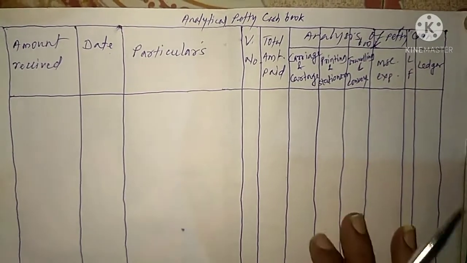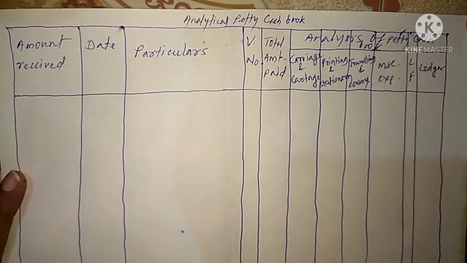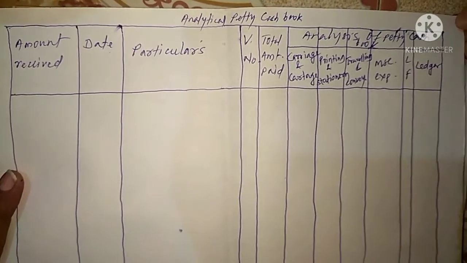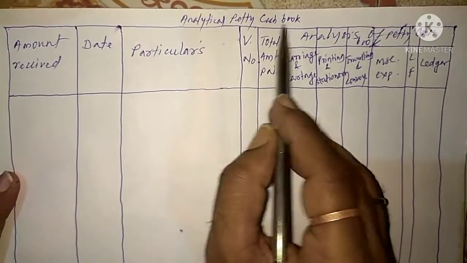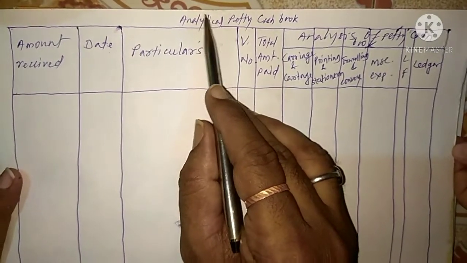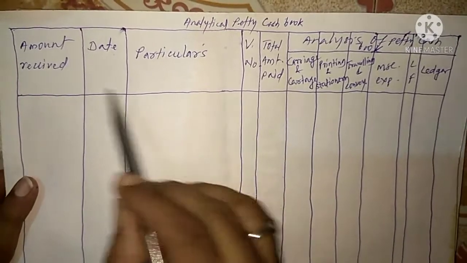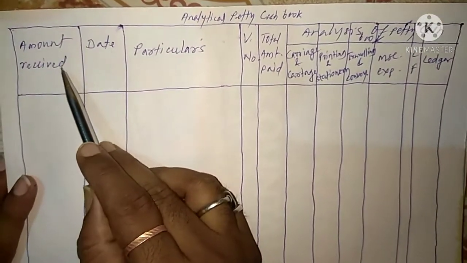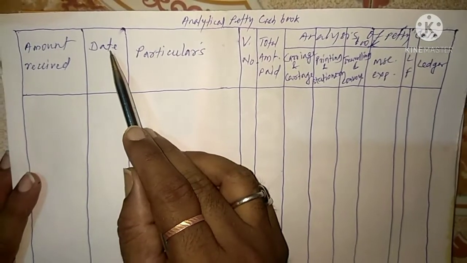So while we prepare the column, we should remember that the column should be proper. In the head note we have to write Analytical Petty Cash Book, and above that we have to write "In the books of" and the name of the firm also. The first column is the amount received column, and the second column is the date.